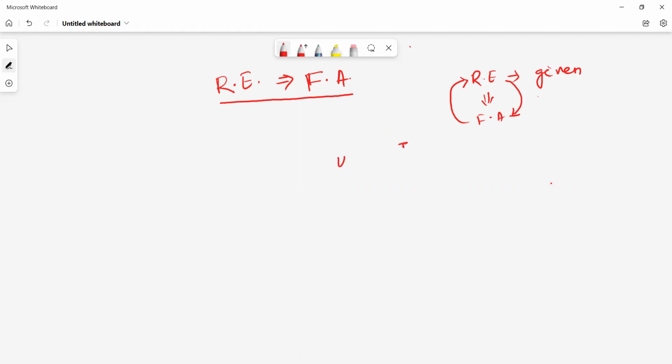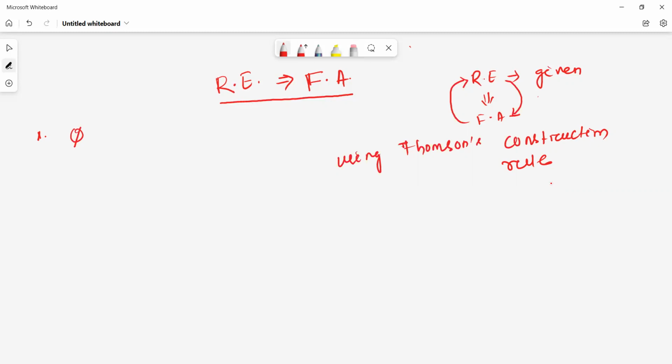So how to construct finite automata from a regular expression? See here. Suppose one regular expression, phi, is given.